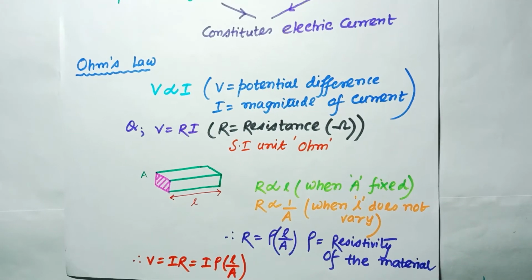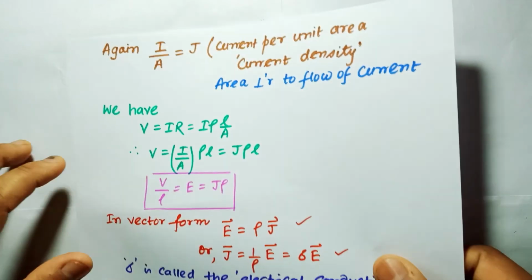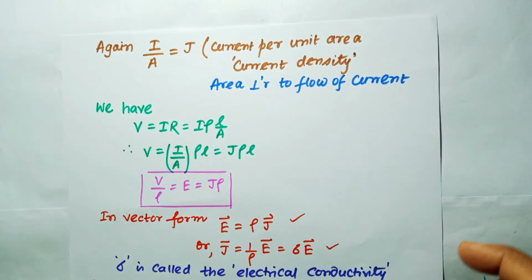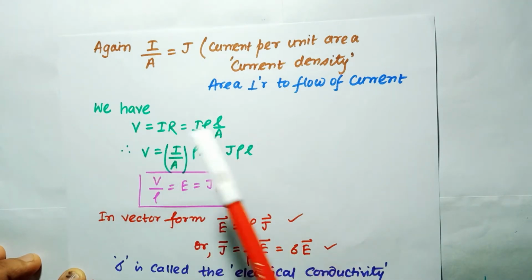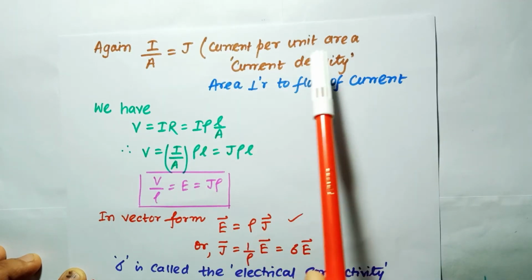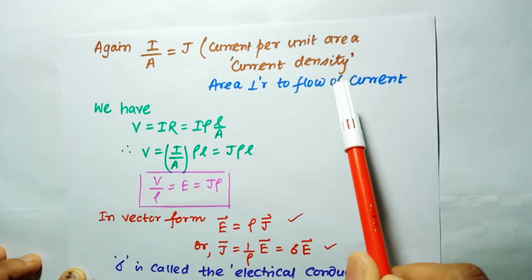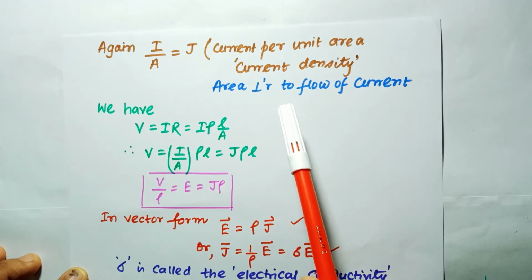So now we can define that the current density I by A is equal to J. This is called the current density. Current per unit area is called the current density, where the area is taken perpendicular to the flow of the current.